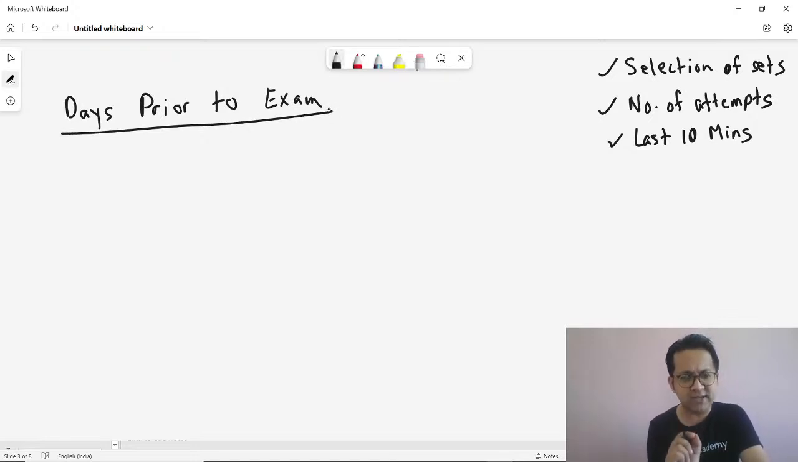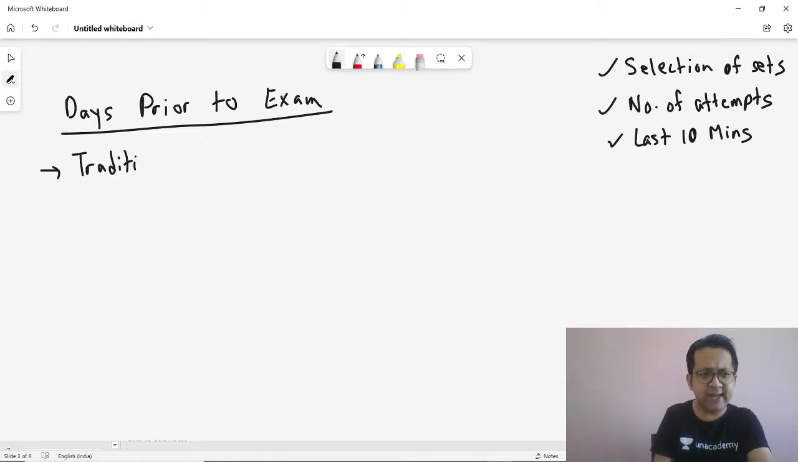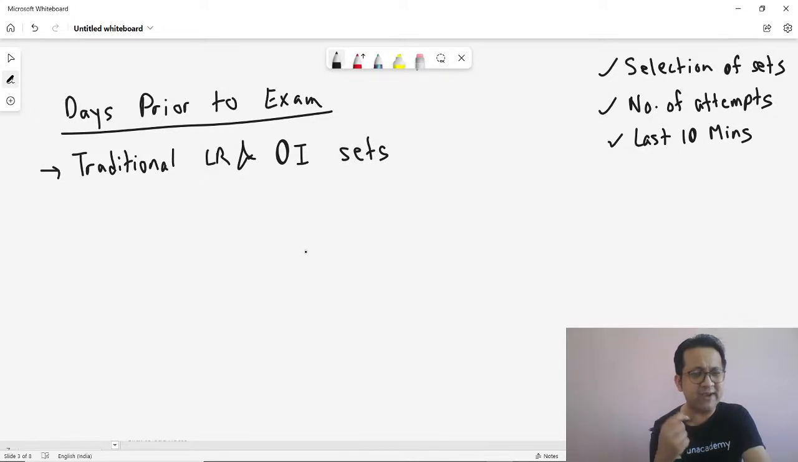What do you need to focus on, what do you need to study? I think in this last 10 days, focus more on traditional LR and DI sets. What is traditional LR and DI? Traditional LR and DI could be a Venn diagram, could be a cube, could be a percentage change graph, right? Focus on such things. Could be a comparison set, could be a distribution set, circular arrangement, linear arrangement, right?